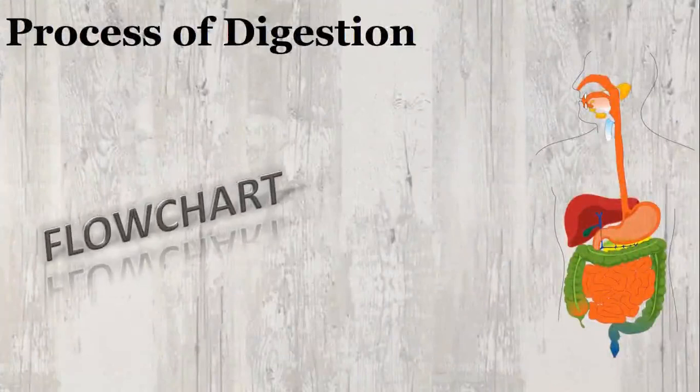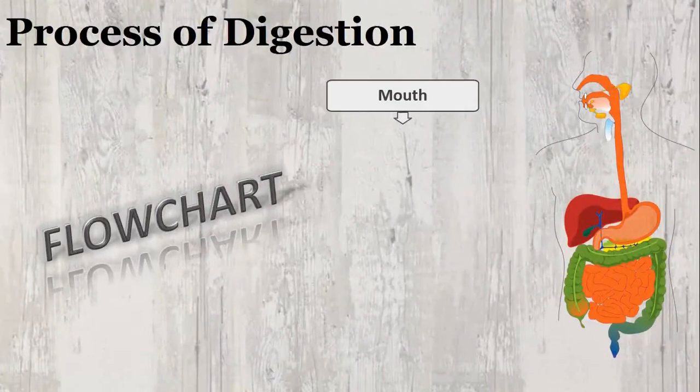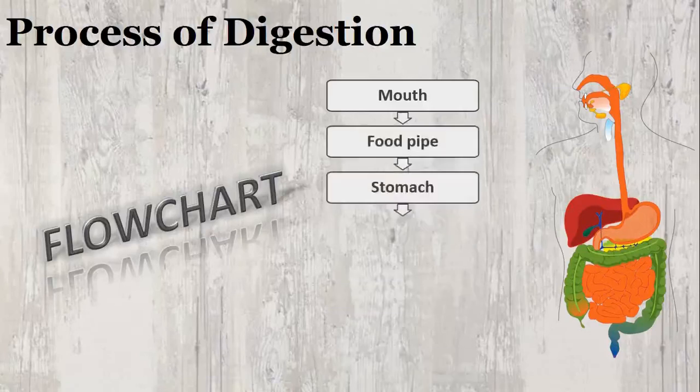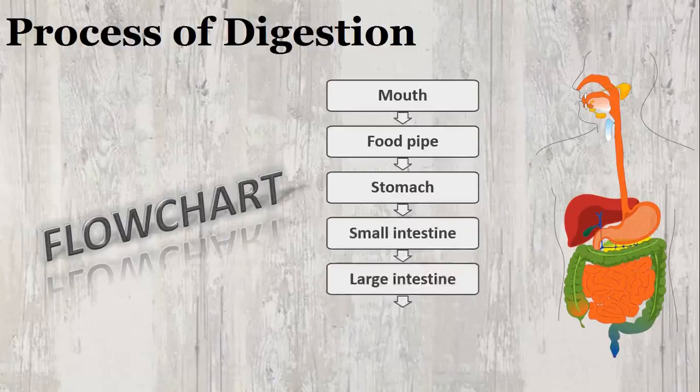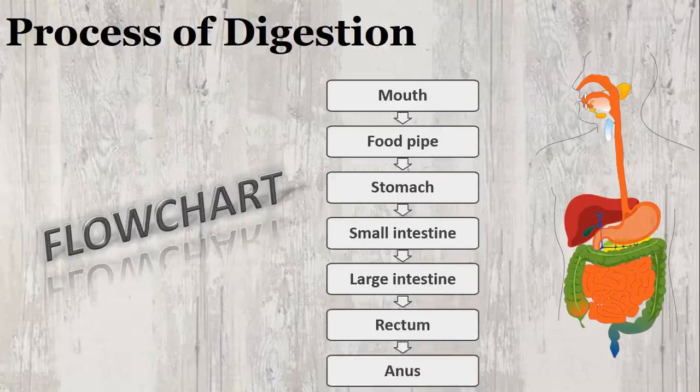Digestion of food starts in the mouth. The process of taking in the food is called ingestion. The food travels from the mouth to the stomach through the food pipe. From the stomach, it enters the small intestine and then passes into the large intestine. Solid and undigested waste from the food reaches the rectum from the large intestine. Finally, it passes through the anus as feces.